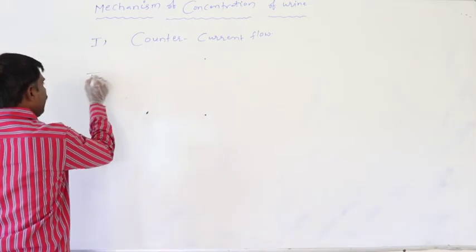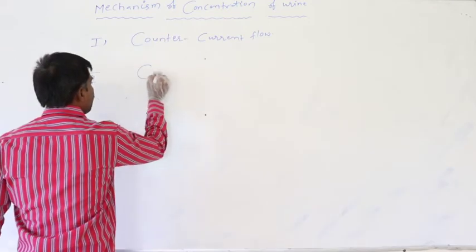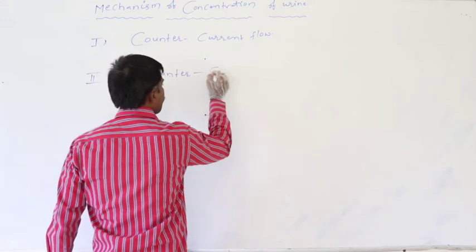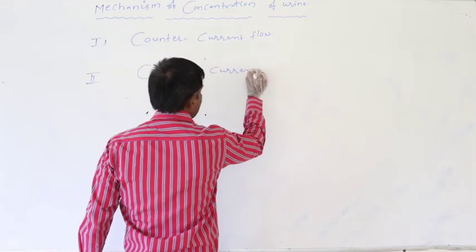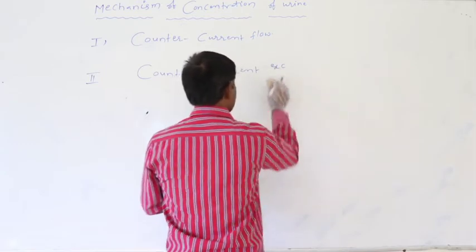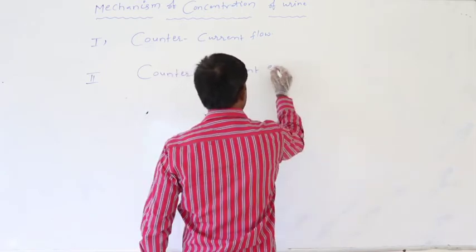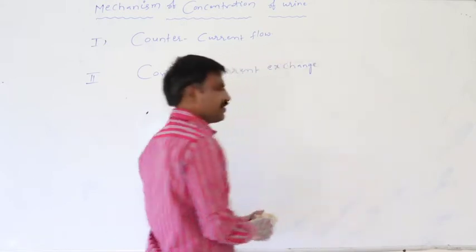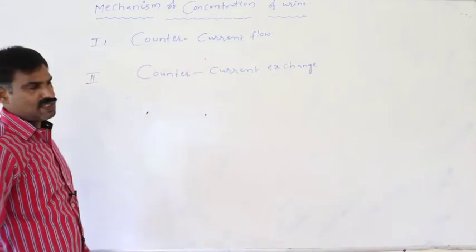Second one is the counter current exchange. Counter current exchange, that is the second step.